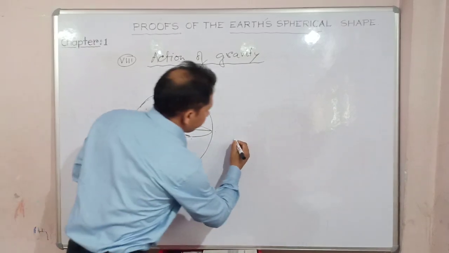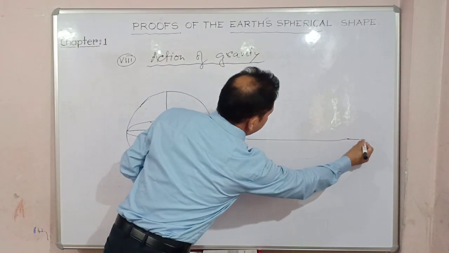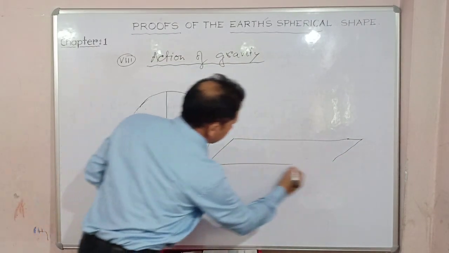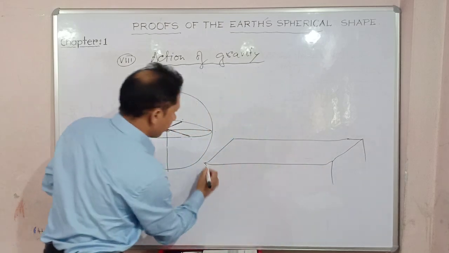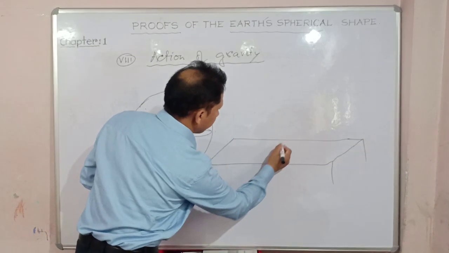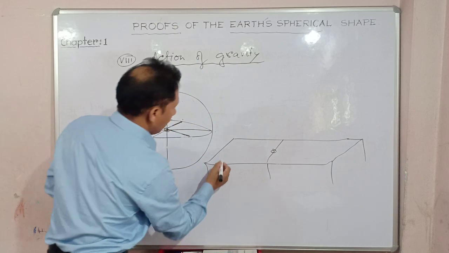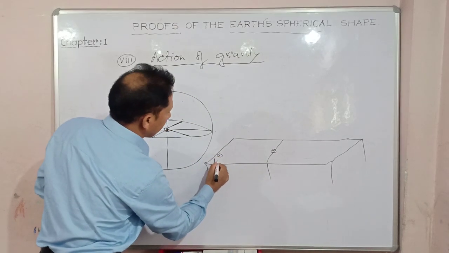Had it been flat, like this, with this being the center of gravity, the substance out here would be lighter.